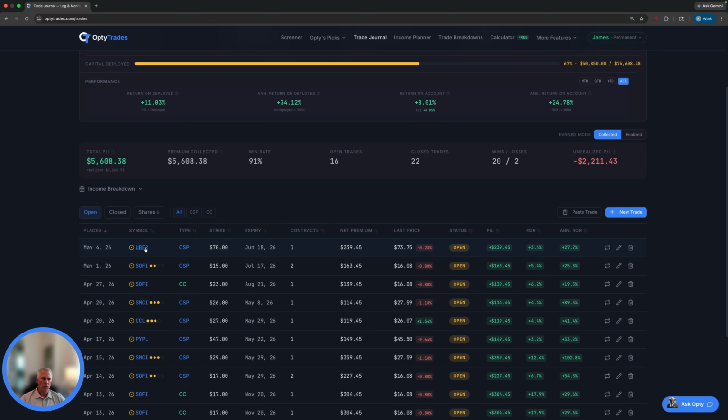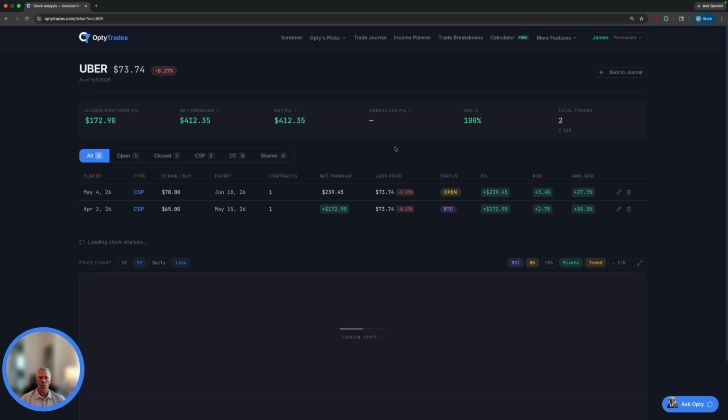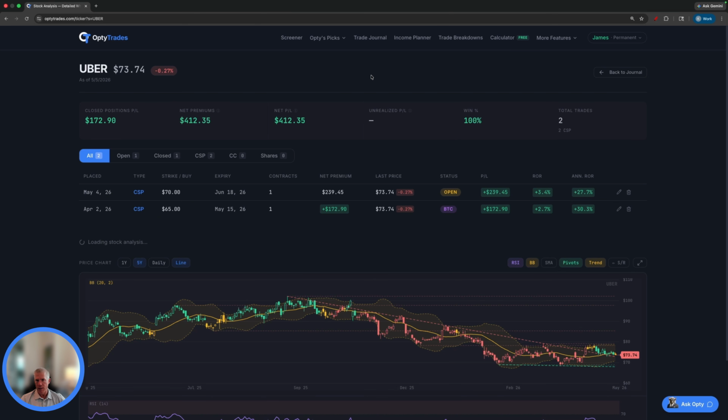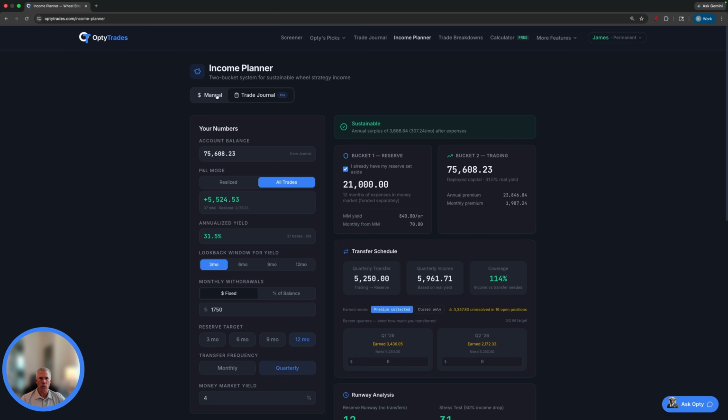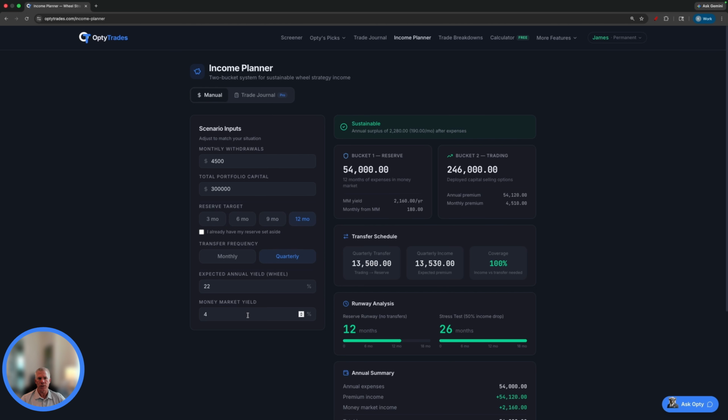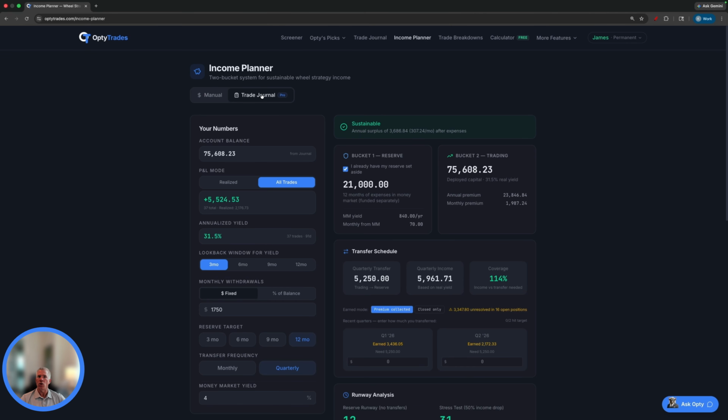We can drill down to a single stock. And again, we're going to go deep into this in the next few videos coming up. Income planner. There's two income planners. The first one is manual. You can plug in your numbers and see how sustainable the income is that you're making from the wheel. The second one ties directly to your trade journal. And you can set this up to show you how much money you can take out each month on your trade journal based on your buckets of reserve and trading.